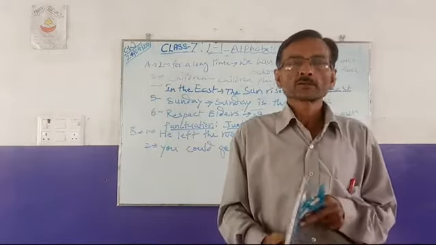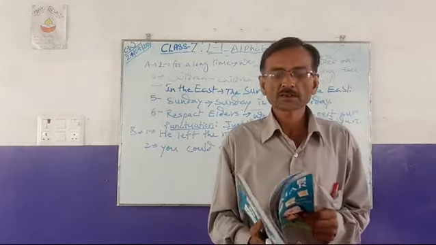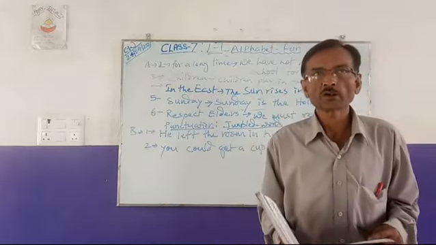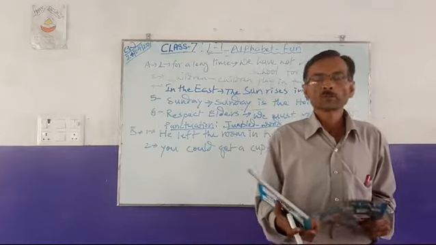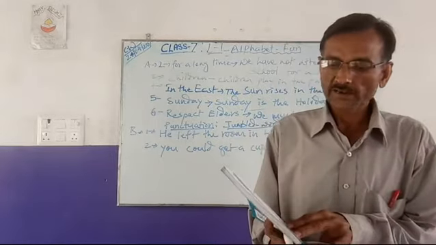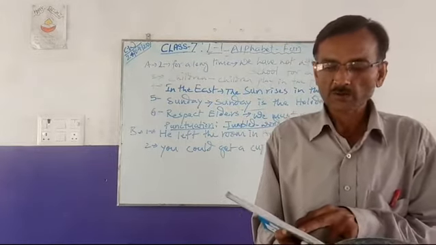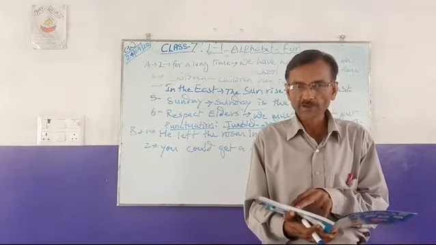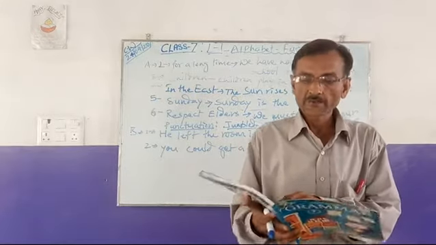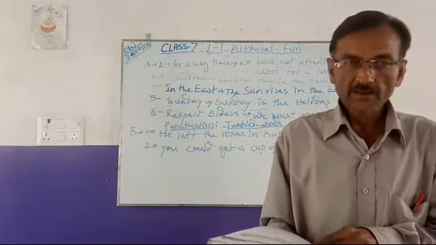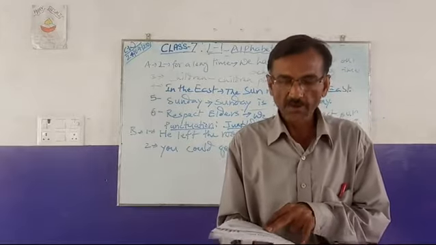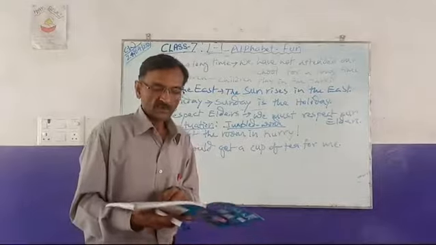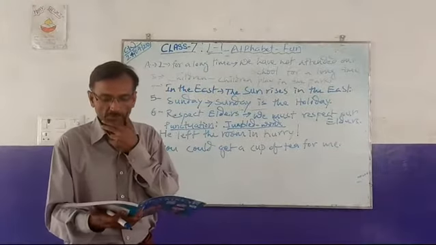We have gathered here to understand this English grammar section, and lesson one is going on. This alphabet one we have already come across. It says that words help us to express our feelings and thoughts, and a group of words which make a complete sense is called a sentence. Every sentence begins with a capital letter and ends with a full stop, question mark, or an exclamation mark. It has a subject and a predicate. Like that, up to now we have come to know.